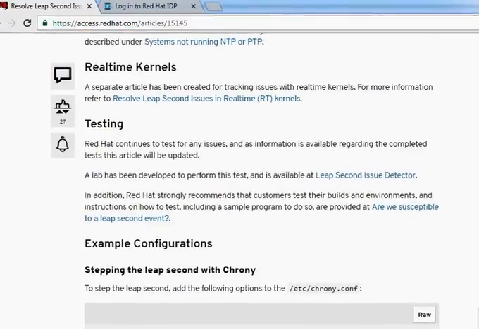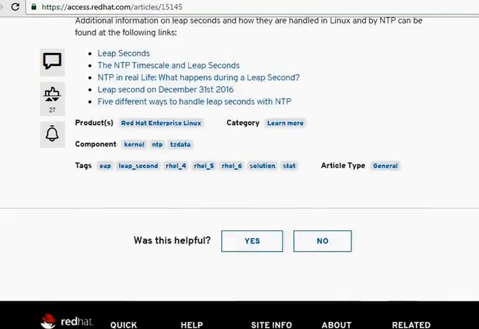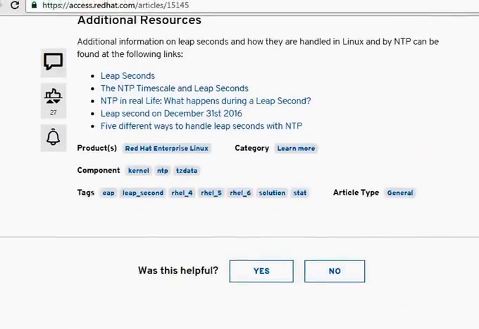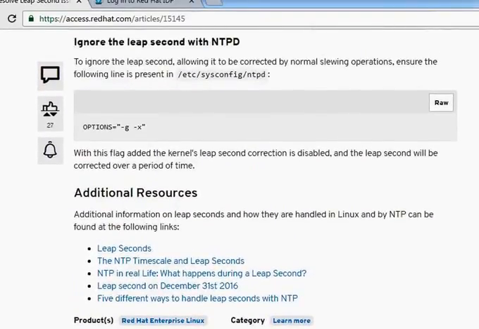And there is a discussion going on with different parties and different customers. Here you can provide your feedback, and if you go to enterprise support, Red Hat is going to help you on this one.